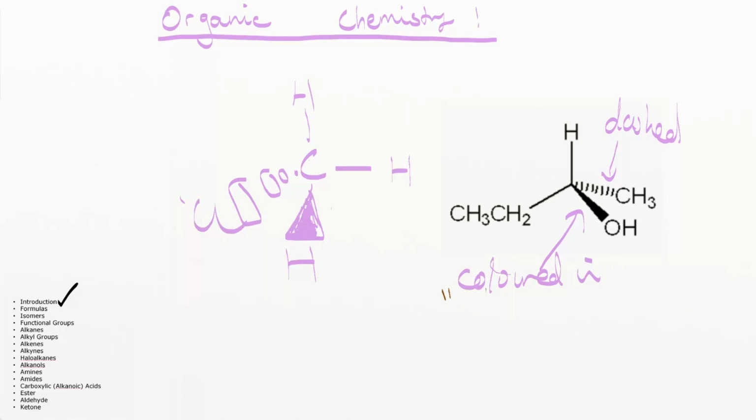It's a 3D representation: the colored one is coming towards the page, and the dashed one is going away from the page. So the OH is forwards in front of the page, and the CH3 is behind the page. This is just a way of representing what these molecules look like in 3D space.